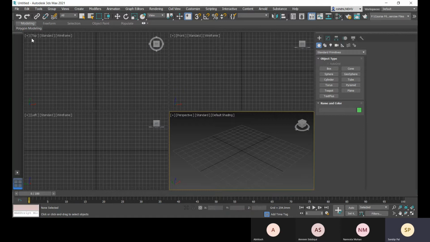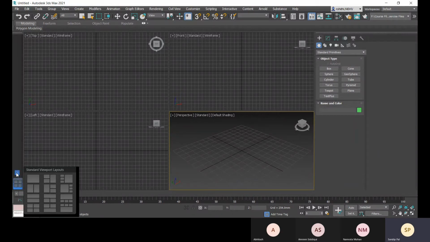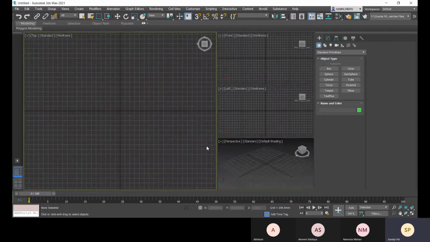Now you see that you have this configuration, the 4 quad viewports. You click on this create new viewport layout tab, and from these 12 options you can select any one to configure your viewport layout. Let me choose, suppose, this option.